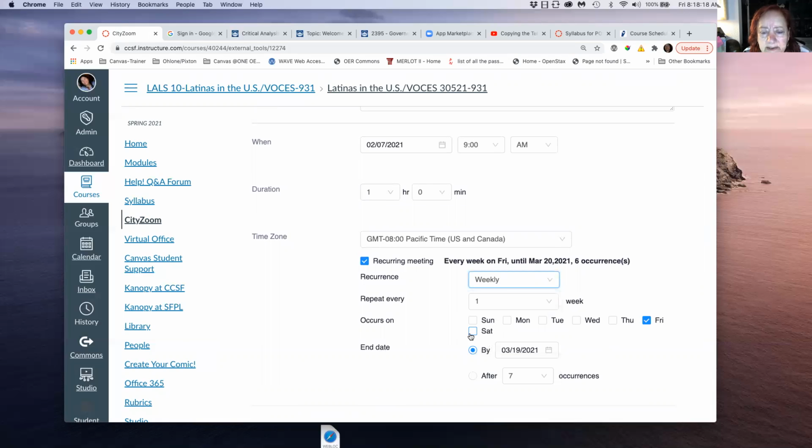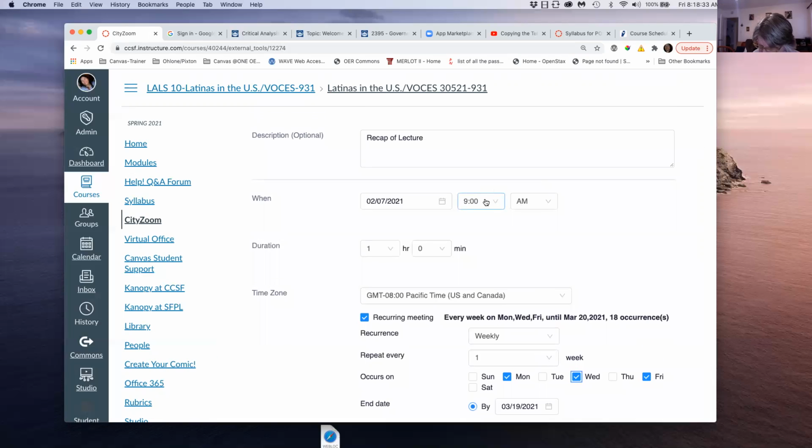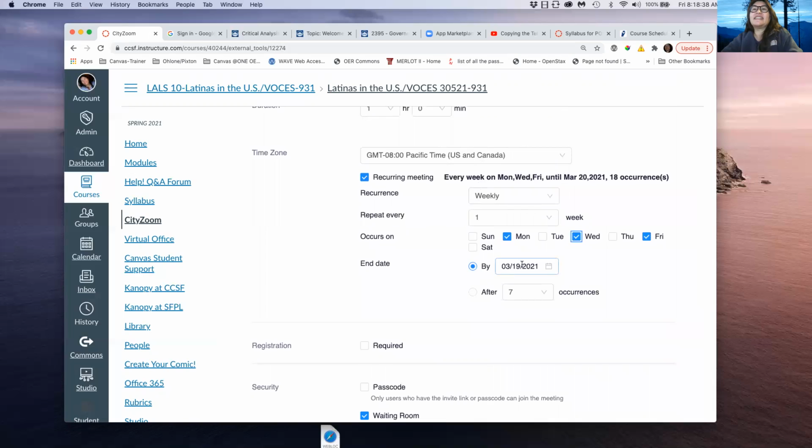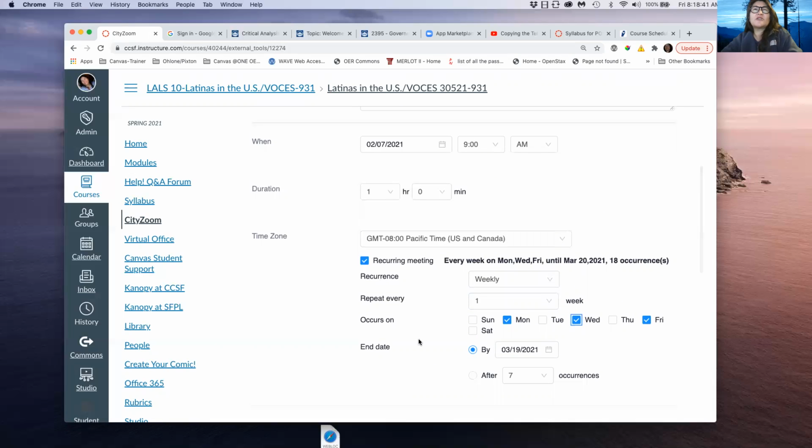No, you should choose weekly, and then you pick Monday, Wednesday, Friday. You pick the days. So it's still weekly, but you select what days of that week you want to have them. Monday, Wednesday, Friday, and then here's the time, and here's the first starting date, and then the end date. Can you see this whole thing here? Yes, we can see. So it's going to be weekly, but every week you're going to meet on Monday, Wednesday, and Friday.